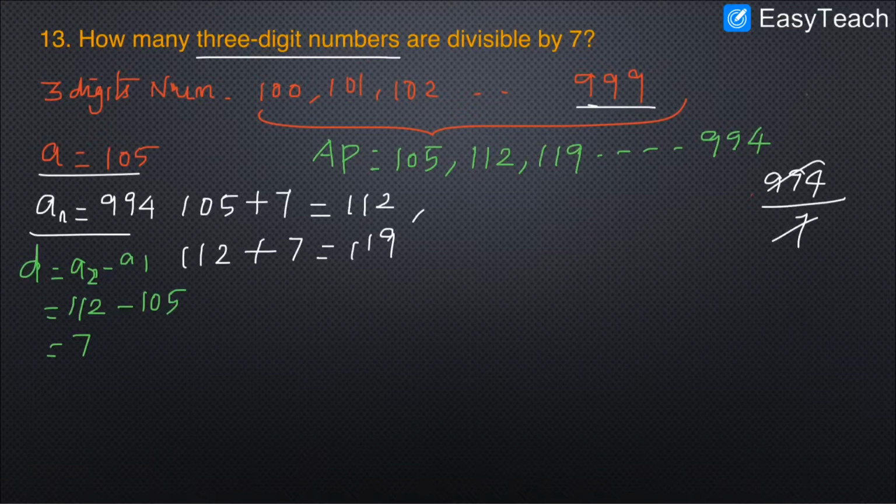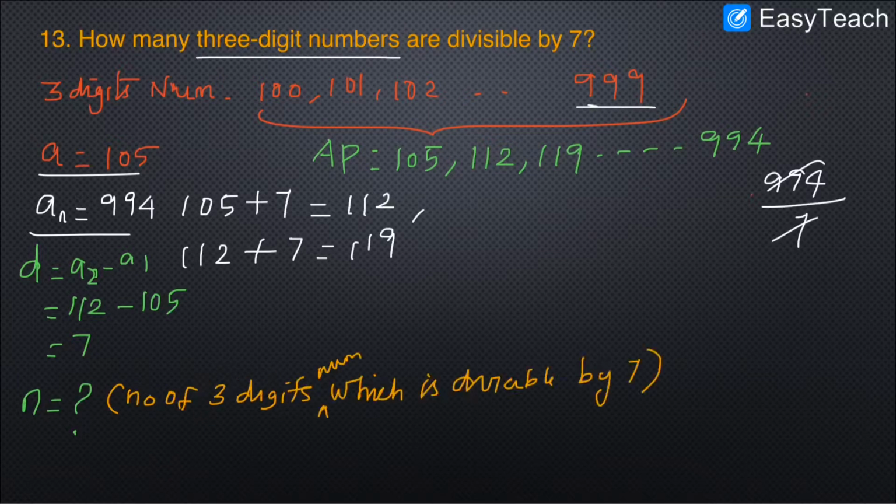Now we found out the A, D and an values. So what do we have to find? Only the n value. Here what does n represent? The number of 3-digit numbers which are divisible by 7. So let's find out. The formula is an equals a plus n minus 1 into d.